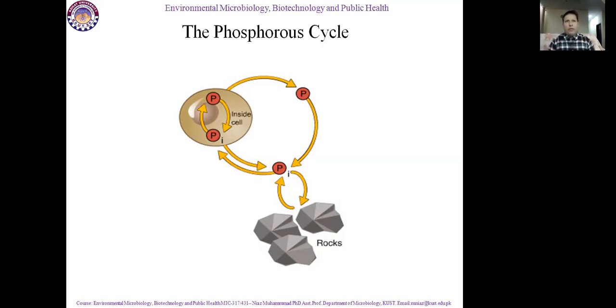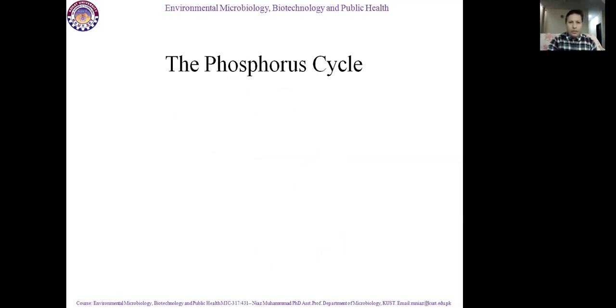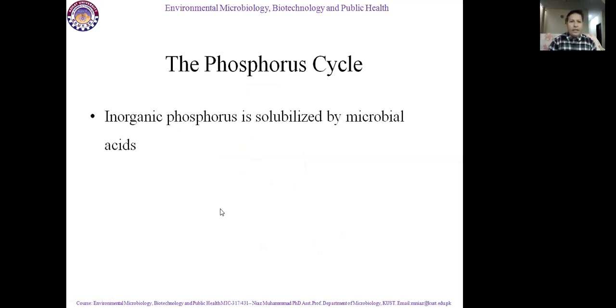Due to microbial acids, it converts into organic forms. It dissolves in soil, and the microbial population and plant cells are absorbing it directly from the soil. We will see the most important steps in the phosphorus cycle. You can see here, inorganic phosphorus is solubilized by microbial acid. This is the most important step.